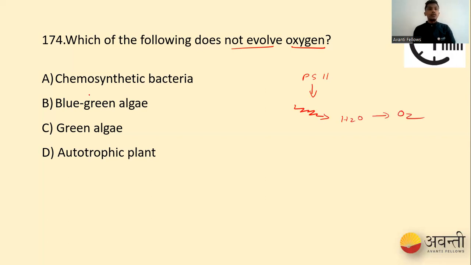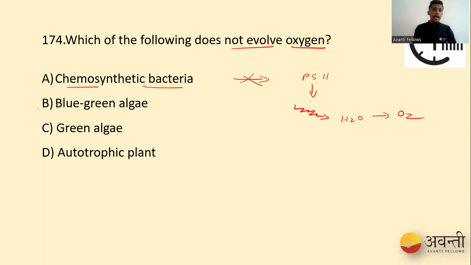When it comes to chemosynthetic bacteria, they lack photosystem 2. When they do not have photosystem 2, they cannot evolve oxygen. It's a simple explanation. Some of the pigments they have are bacteriorhodopsin or bacteriochlorophyll, so their light harvesting system is around 880, which does not involve evolution of oxygen.